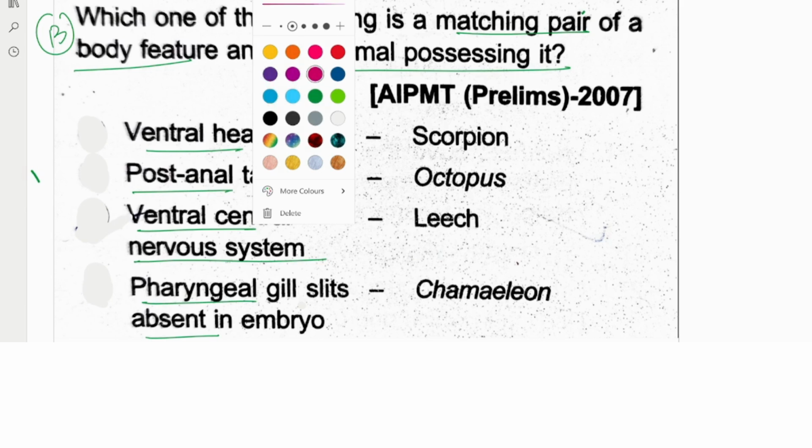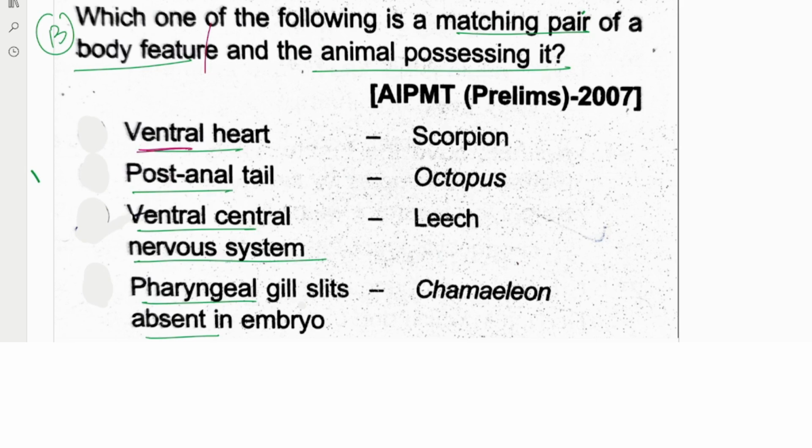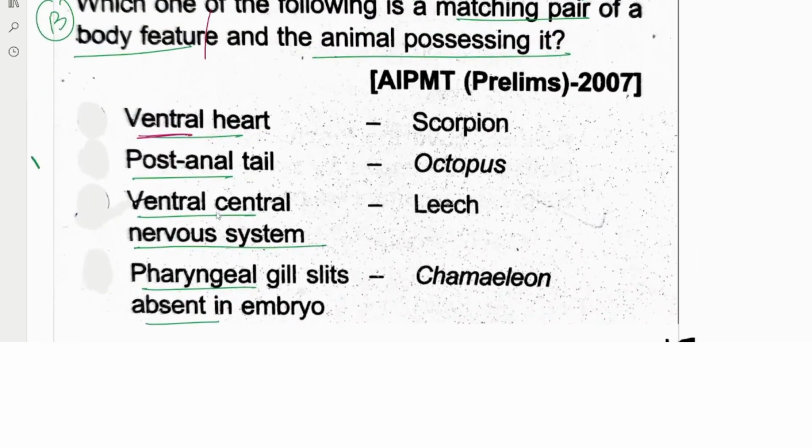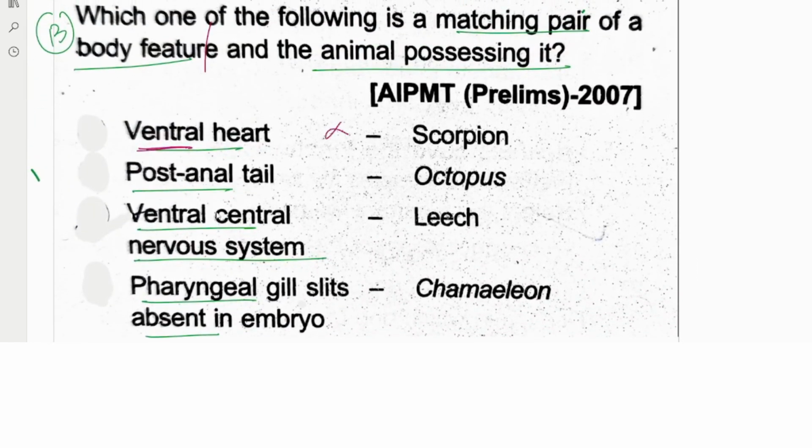Let's see. Ventral heart: where have we seen a ventral heart? We have seen it in the scorpion, we have not seen the ventral heart elsewhere. First of all, it is absolutely incorrect. Post-anal tail, like a post-anal tail in the octopus, no. It is an echinoderm. In the Echinodermata, we did not see the post-anal tail. Dorsally we have seen it.